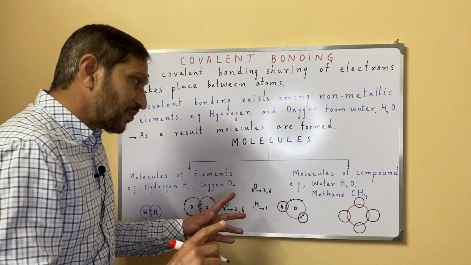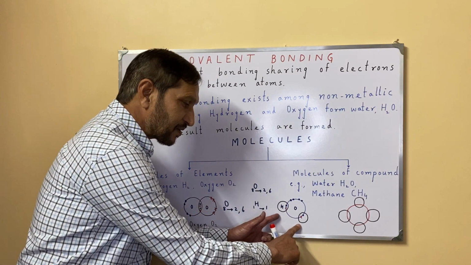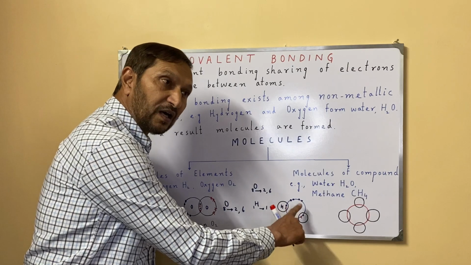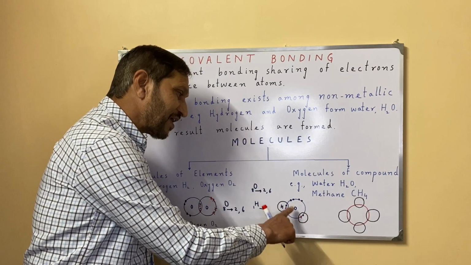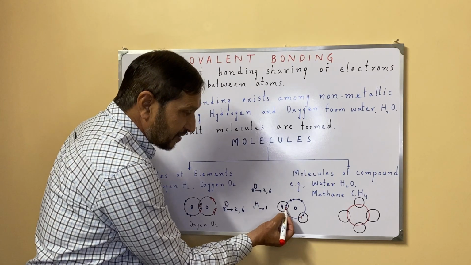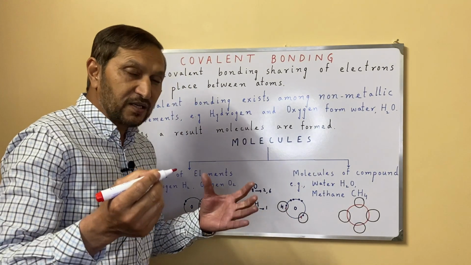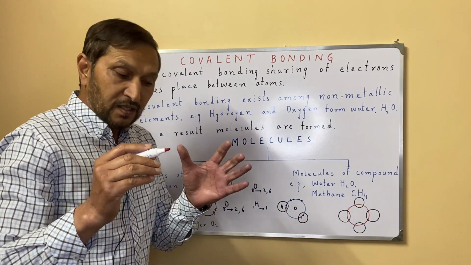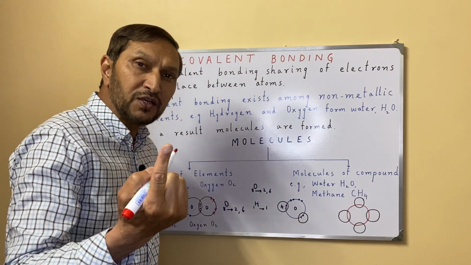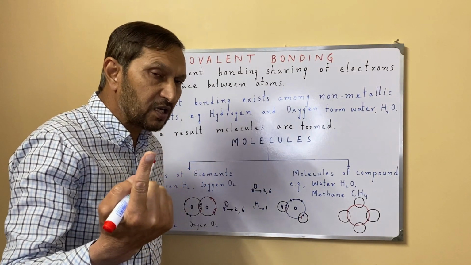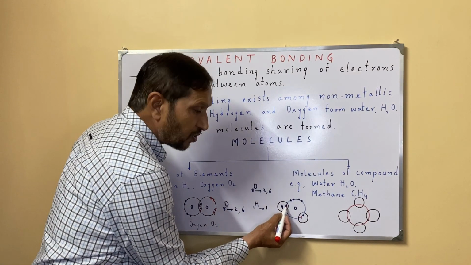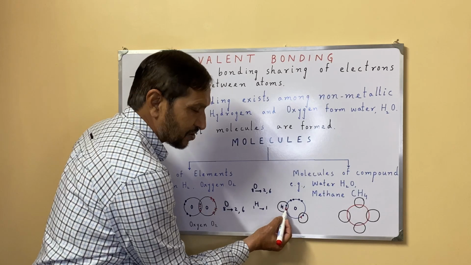Now keep in mind that 2 hydrogen atoms and 1 oxygen atom are forming a covalent bond and they are sharing the electrons. Now hydrogen is a very simple atom and it has only one shell, the first shell, and the first shell needs 2 electrons. Now 1 electron of its own and the second electron of oxygen.